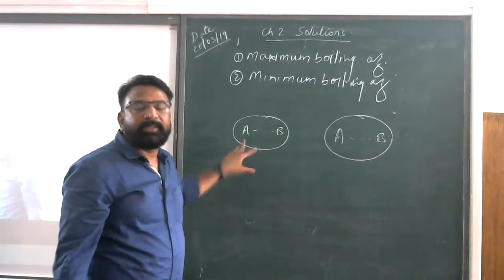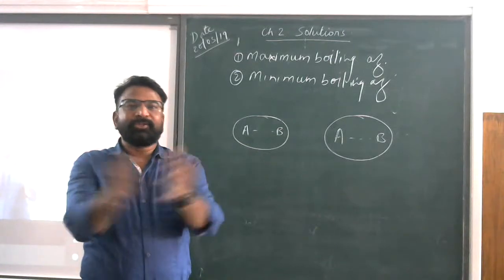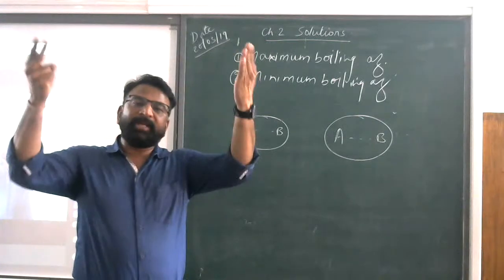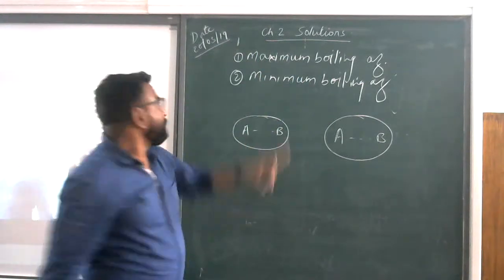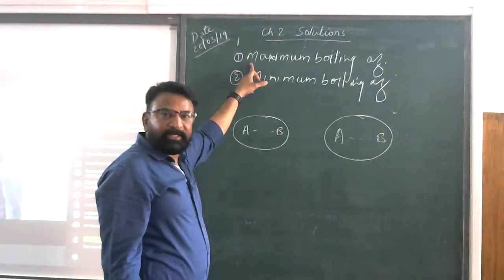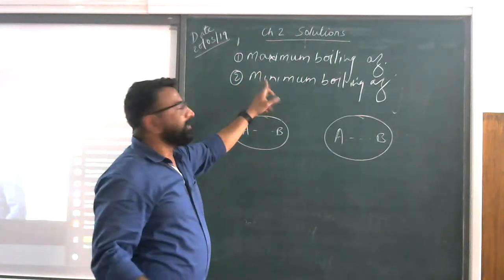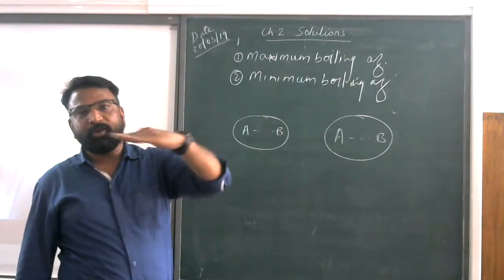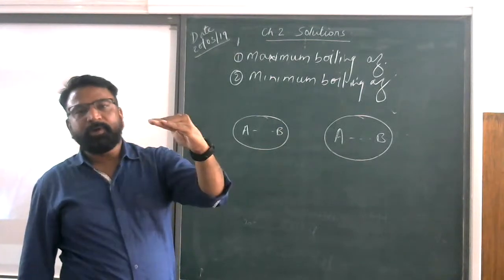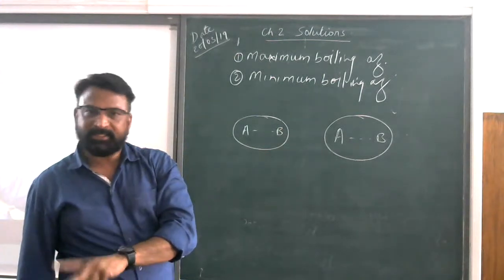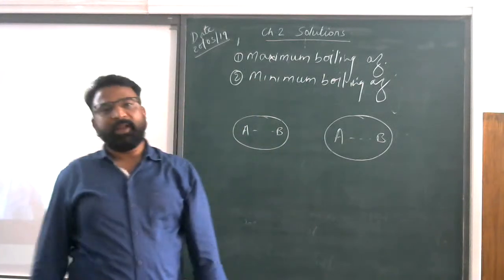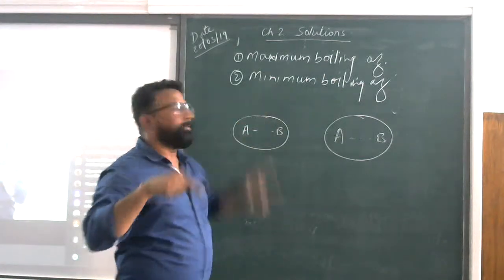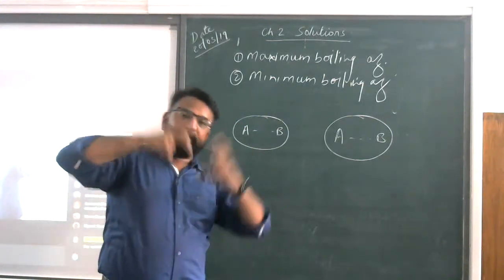So azeotropes, suppose alcohol and water are combined together. We took that 100 degrees Celsius is the temperature at which they should boil, but now the boiling temperature increased to 120 degrees. So that will be called the maximum. If you take acetone or any other thing, they should boil at 90 degrees, but they boil at 80 degrees. That means the boiling temperature has decreased. That's why these are called minimum boiling azeotropes. Maximum boiling: lower vapor pressure, negative deviation in Raoult's law. Minimum boiling: positive deviation in Raoult's law, and maximum vapors are produced.